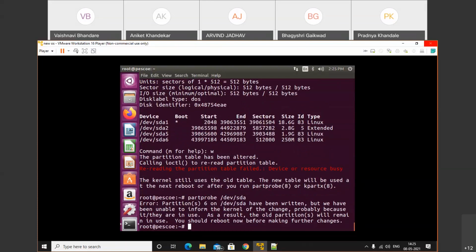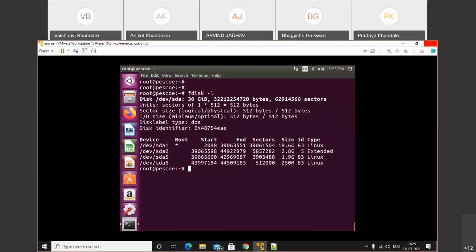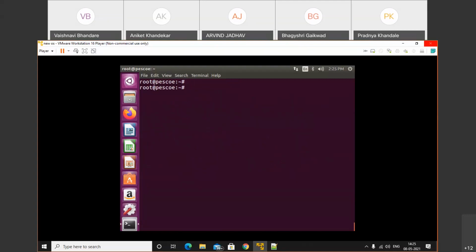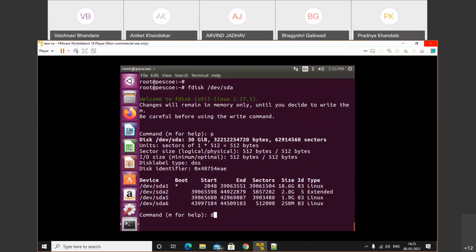Let's revise the same thing one more time. First of all, we need to check the disk name. By using the fdisk -l command, we'll check the disk name. The disk name is /dev/sda. After that, we can enter the disk with fdisk /dev/sda. Enter. After that, changes will remain in memory. P will print the existing partitions. D will delete the partition.